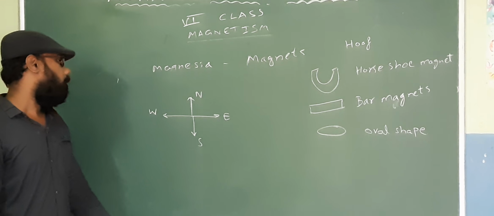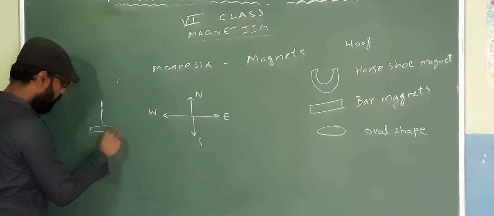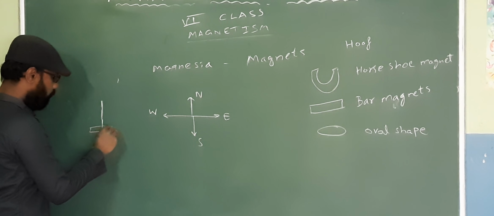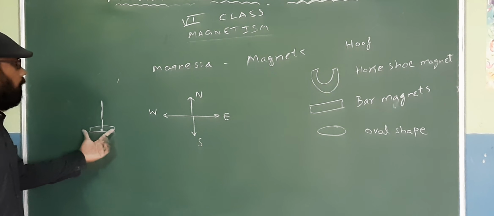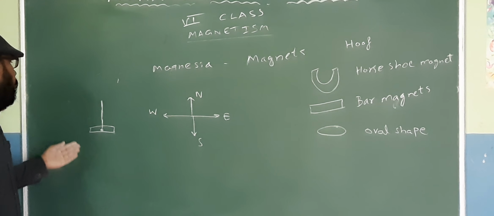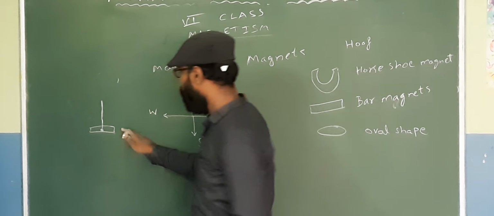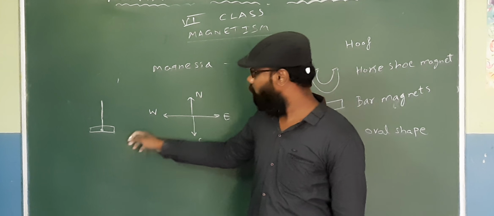Now when you have a magnet that is tied to a string, you just have some magnet, you tie it with a string and you are holding it. And then you will observe that the magnet will move somewhat left and right, and it finally will adjust in one position.